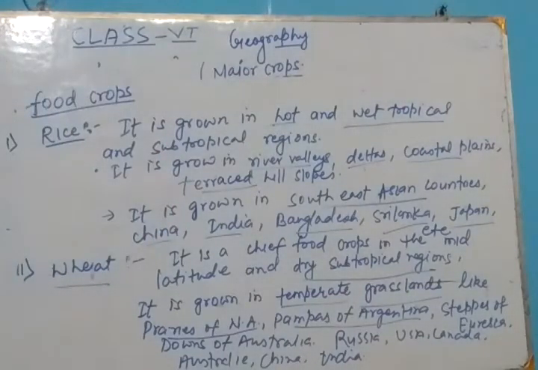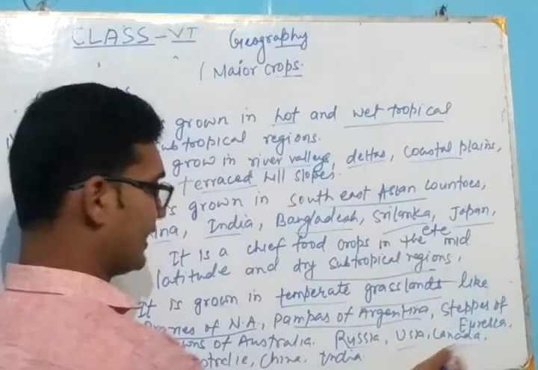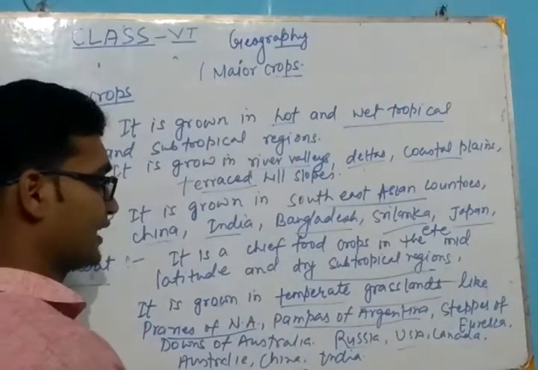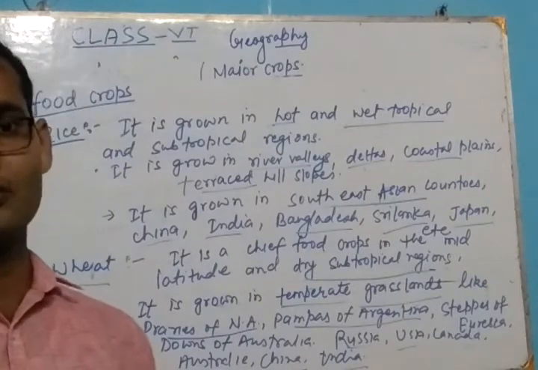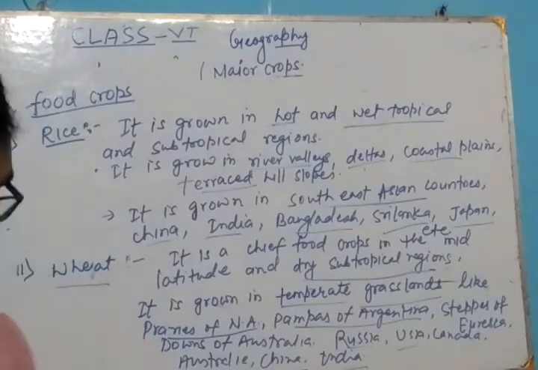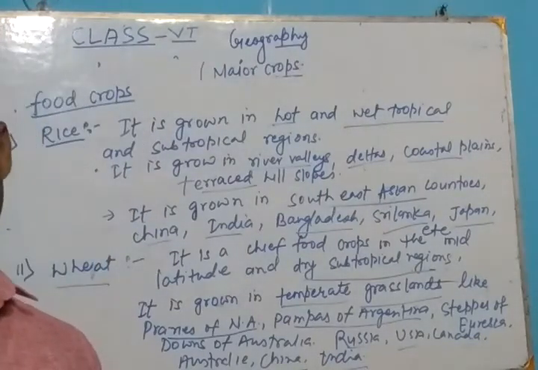Other than this region, countries like Russia, USA, Canada, Australia, China, India are the major wheat producing countries in the world. Now let's see the cash crops. In this section, we will learn about cotton, sugarcane, jute, etc. Let's see.